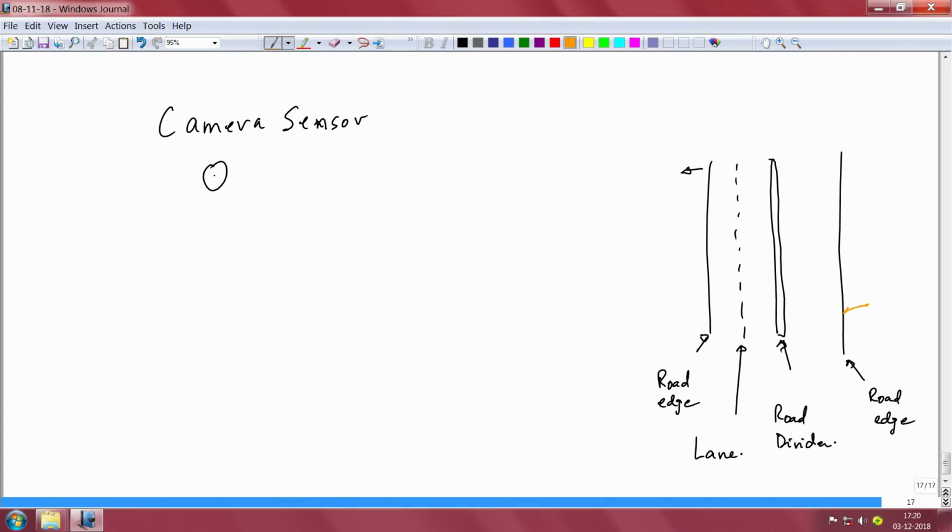So, this is the road edge on the right, this is the road edge on the left, and this is the road divider, perhaps a big monster in the middle which ensures that traffic moves in a disciplined manner. If this is not there, it can be chaotic because traffic coming in the opposite direction can come into this space and create a complete jam. So, they put a traffic divider.